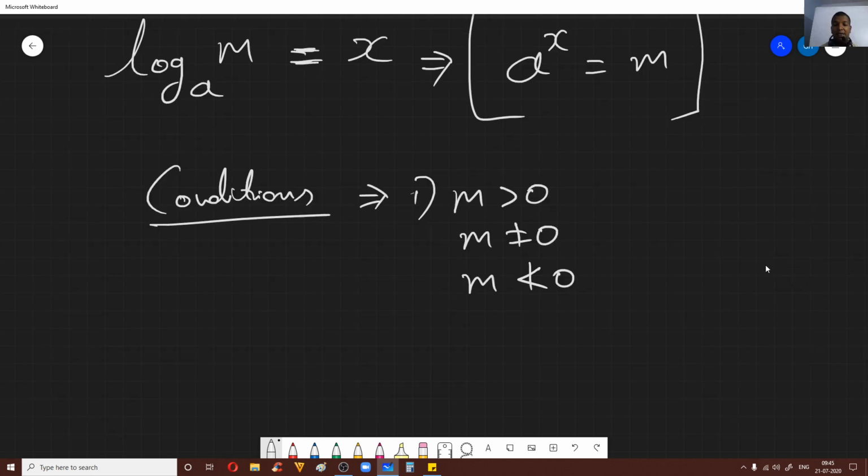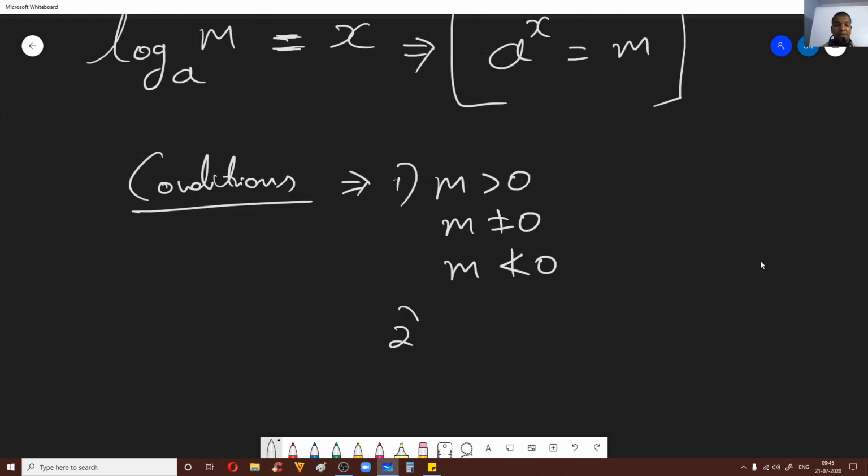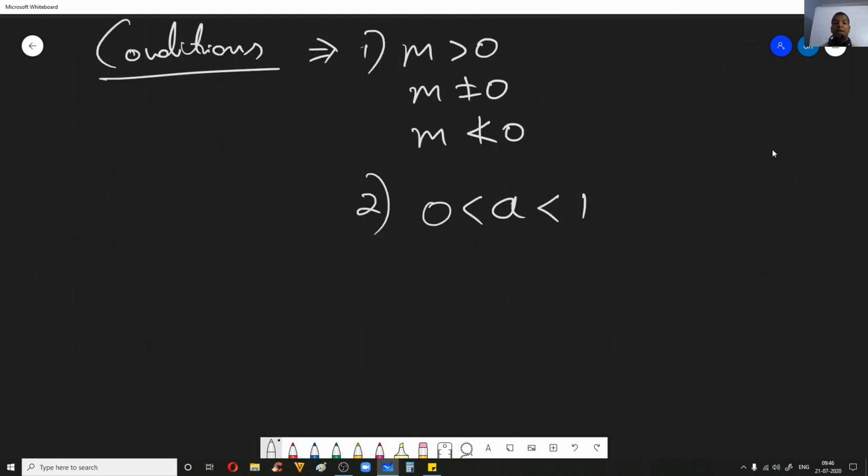Now let us see the conditions for a, right? These are the conditions where you cannot define a logarithm, okay? So the log function won't give you any result. Now the conditions for a: a can lie between 0 and 1, and a cannot be equal to 0, a cannot be equal to 1, and a cannot be negative, fine.